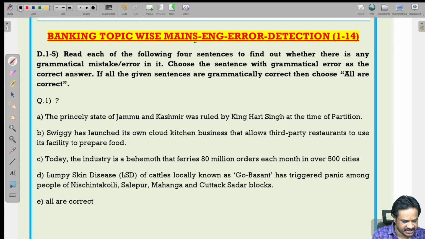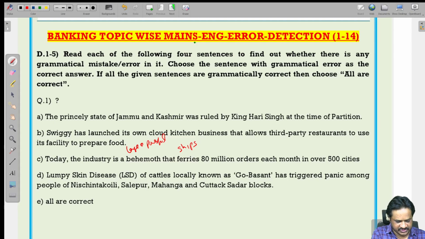What is the meaning of behemoth? Behemoth means large and powerful, that carries 80 million orders each month in over 500 cities.